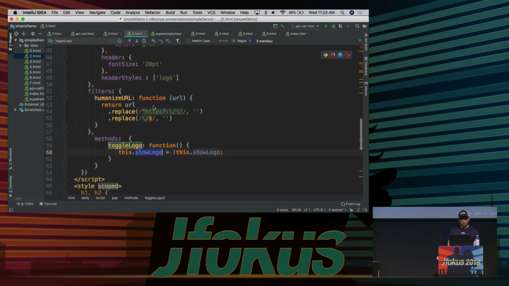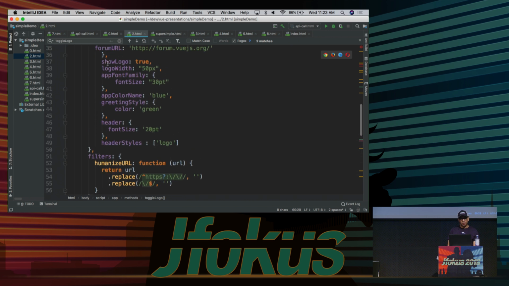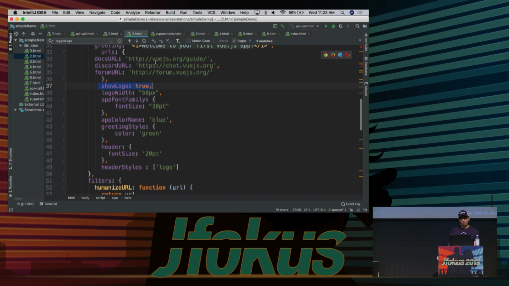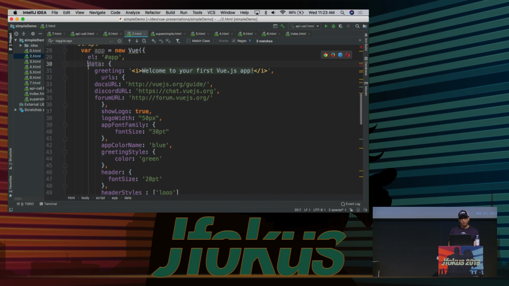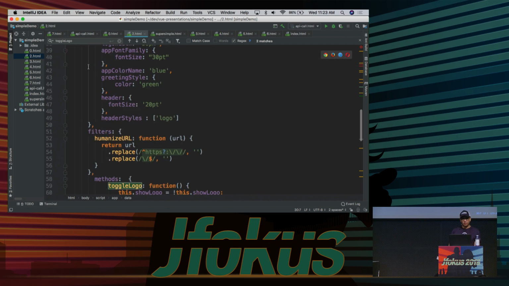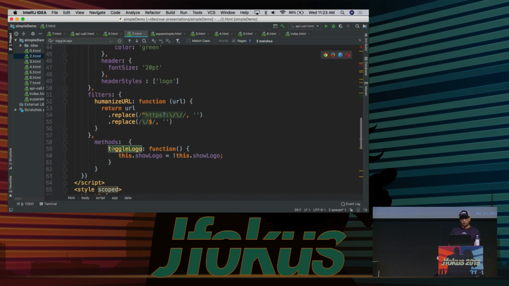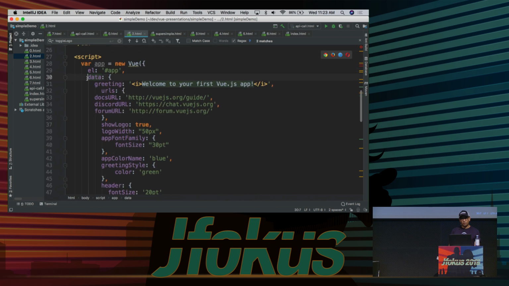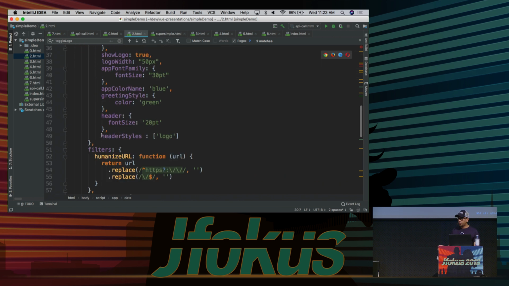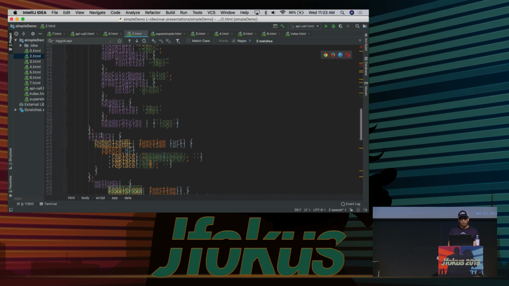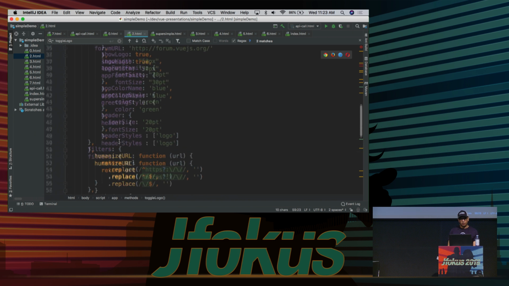Now, where is this show logo? That, again, is up here inside of our data declaration. We haven't really talked about the data declaration or what the parts of an instantiated Vue component are, but you can probably guess by now that data is where you put your data. We have other things like filters and methods as part of our Vue application, and if we have time, we'll look at computed properties and a few other things. But here's our method for toggle logo.